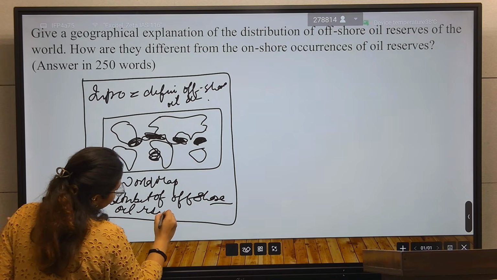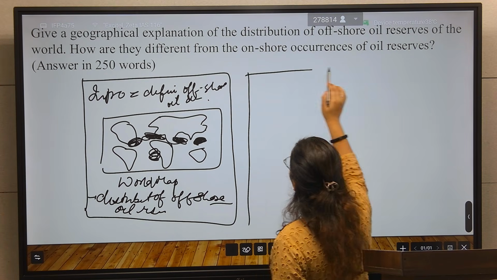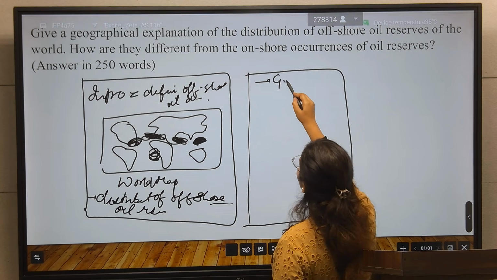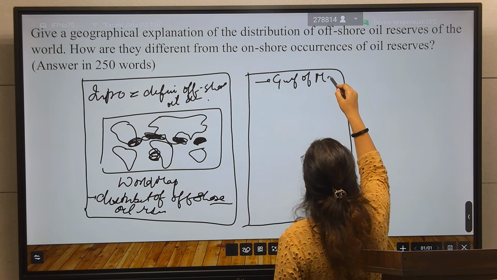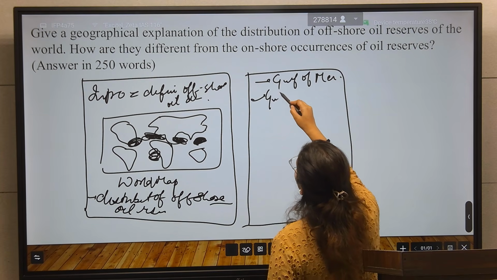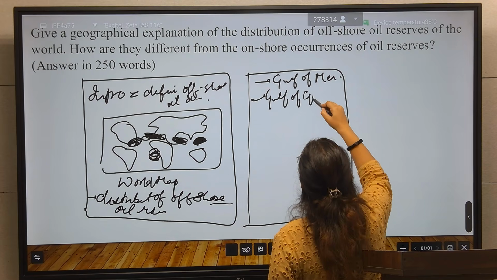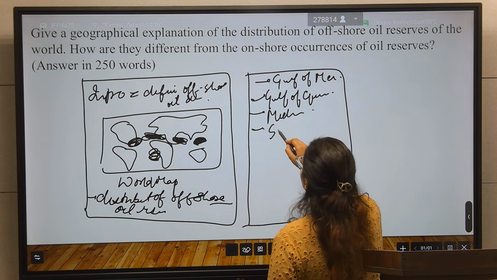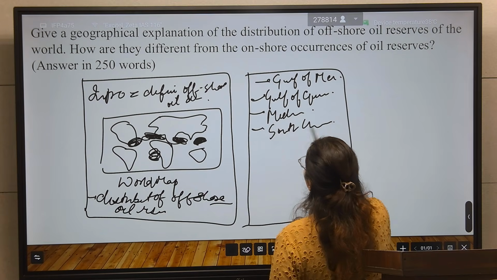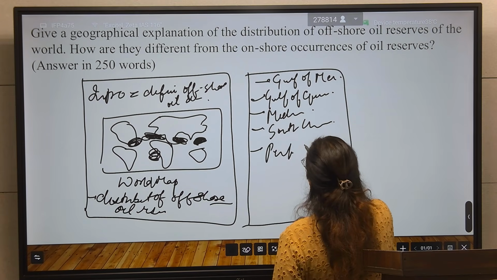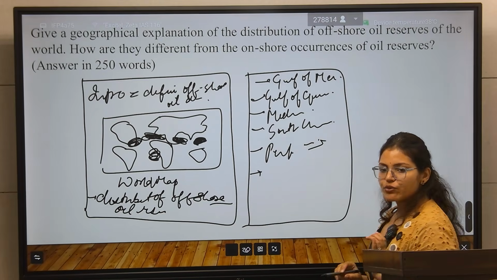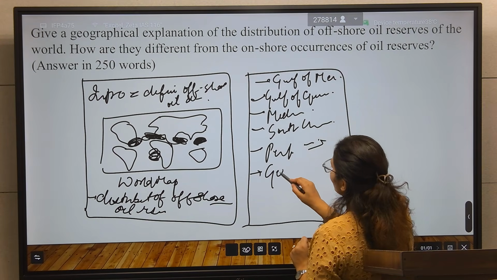oil reserve. You will write more here, because this is a 15 marker question, so you have 3 pages. Here you will write about the Gulf of Mexico region in North America, the Gulf of Guinea region in Africa, the Mediterranean region, then the South China Sea region, then the Persian Gulf, Saudi Arabia, UAE. So all the distribution you have to write here.